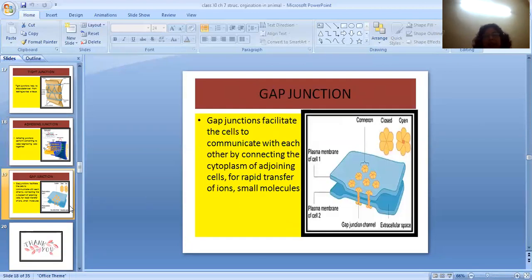And last is the gap junction. The gap junction facilitates the cells to communicate with each other by connecting the cytoplasm. You can see over here, this is the channel through which the cytoplasm can be connected between one cell and the second cell. This is there for rapid transfer of ions and small molecules.